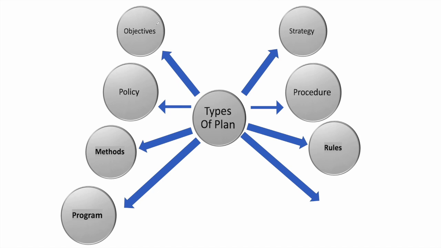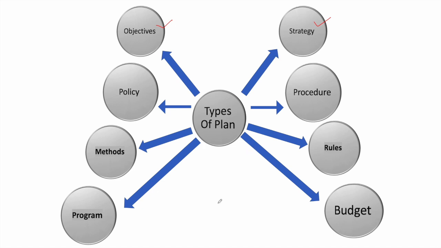Then there are other types of plan which usually are not classified as single use or standing plan. What are those? These are the objective and strategy. We will not classify them into any category. Then the other one is program. Program consists of details including the names of employees who are responsible for doing the work and contributing to the single use plan. So a program may consist of identifying steps and procedures required for opening a new department to deal with other minor work. So a program is a combination of all the types of plan. Then a budget. A budget is a statement of expenses, revenue and income for a specified period.